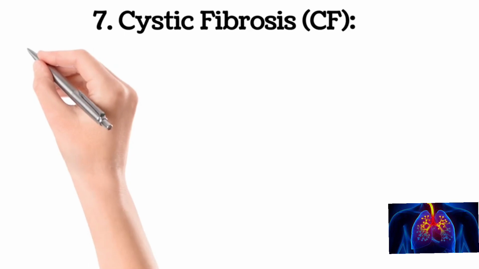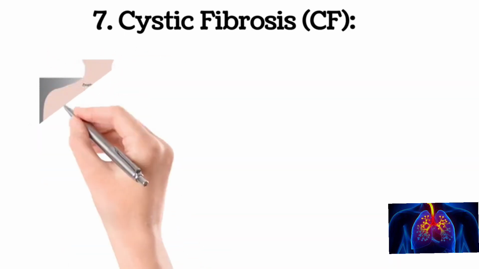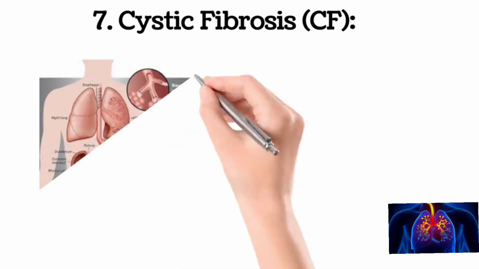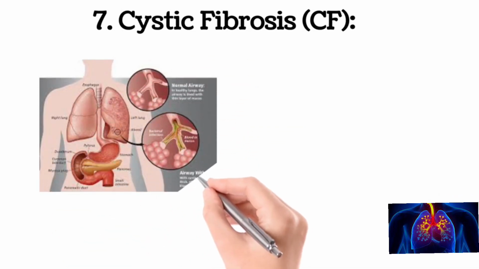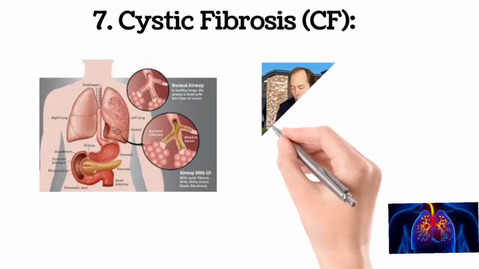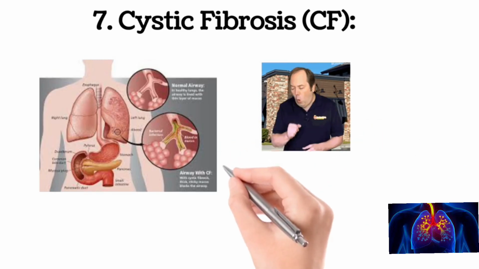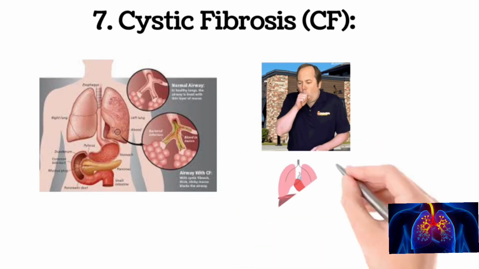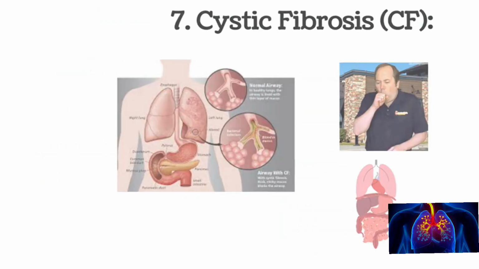Cystic fibrosis (CF). Lastly, we explore cystic fibrosis, a genetic disorder that affects the lungs and other organs. It results in the production of thick, sticky mucus, leading to recurrent lung infections, persistent cough, wheezing, and poor growth in children. Early diagnosis and management are crucial in improving the quality of life for individuals with CF.